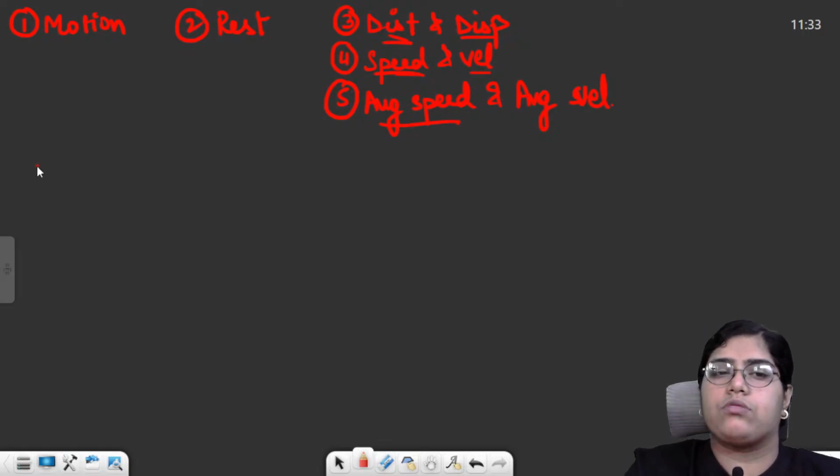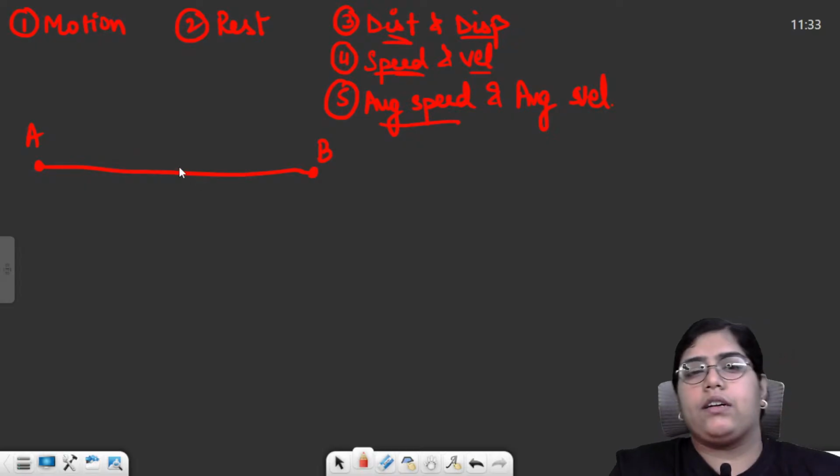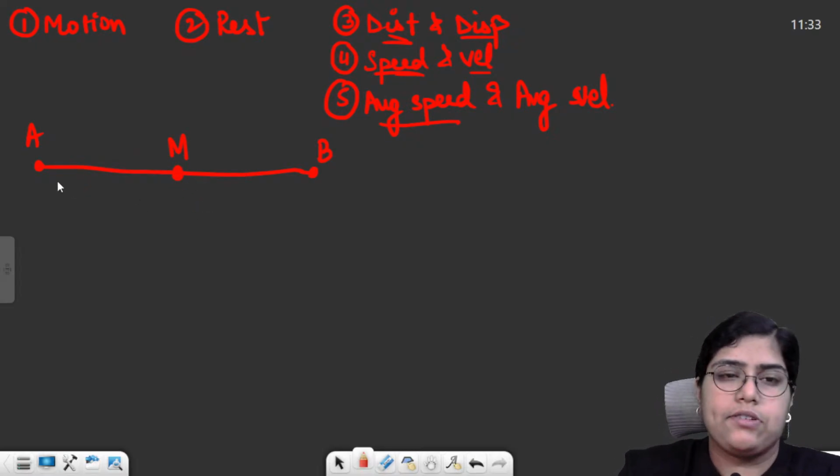Now, what is the difference between average and instantaneous? For example, you have to go from point A to B, but you stop at a market in between, exactly in the middle.